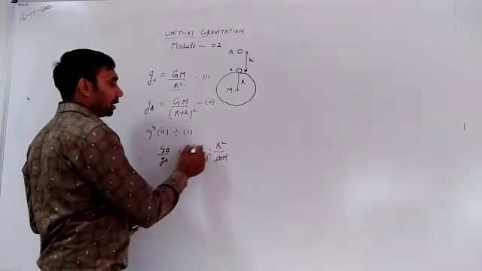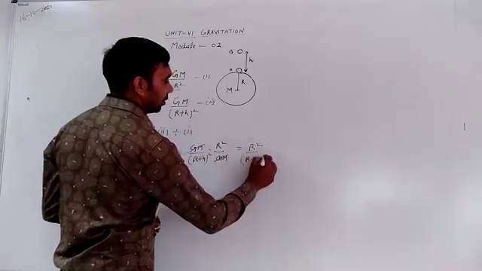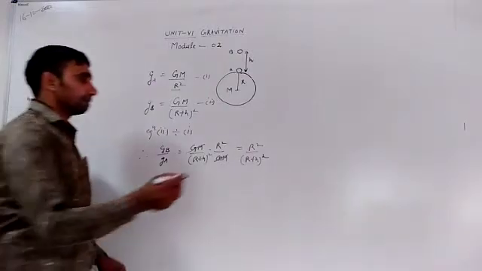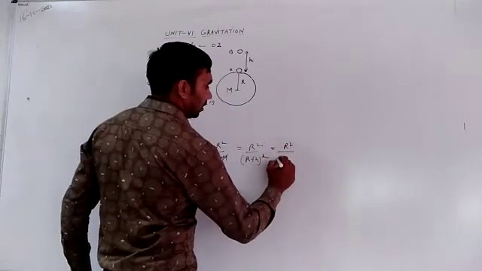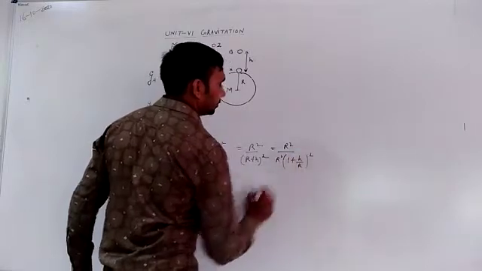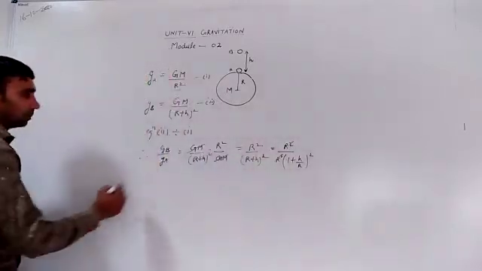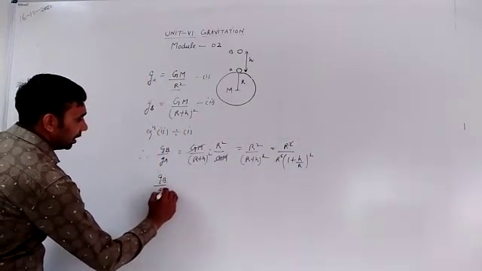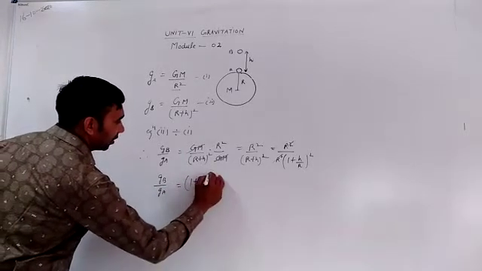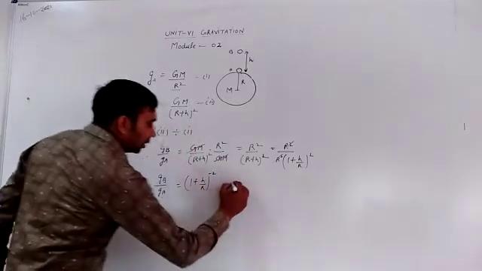GM will be cancelled out. Therefore, r square divided by (r plus h) square. R square can be taken common, so we get 1 plus h divided by r whole square to the power minus 2. Now, using binomial theorem,